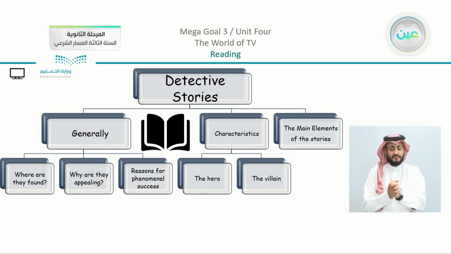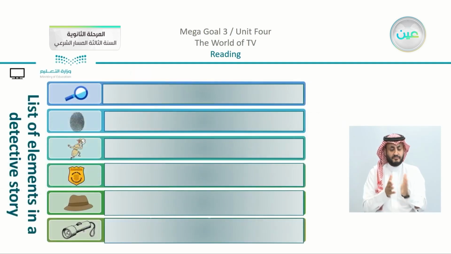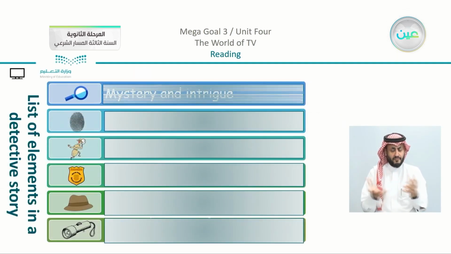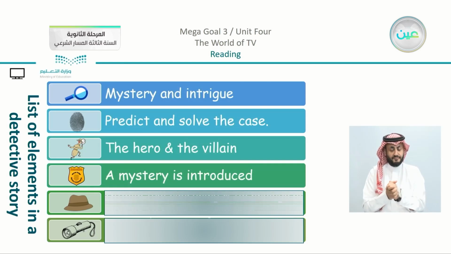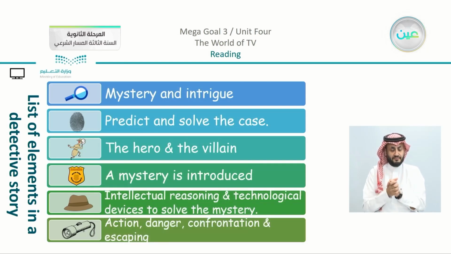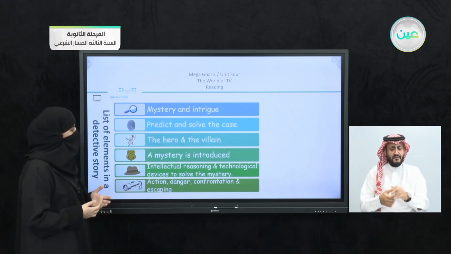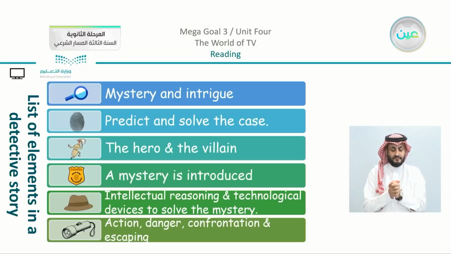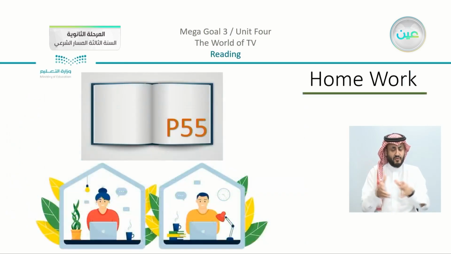Now, the main elements of the stories, I'm going to move to something wider here. Now you can see that we had discussed all of the parts that we have. We have the mystery and intrigue, predict and solve the case. There is, of course, the hero and the villain. We have a mystery is introduced, intellectual reasoning, and technological devices to solve the mystery. And at the very end, there is action, danger, confrontation, and escaping. Now all of these are the parts that we discussed before, leading us to the homework that we have on